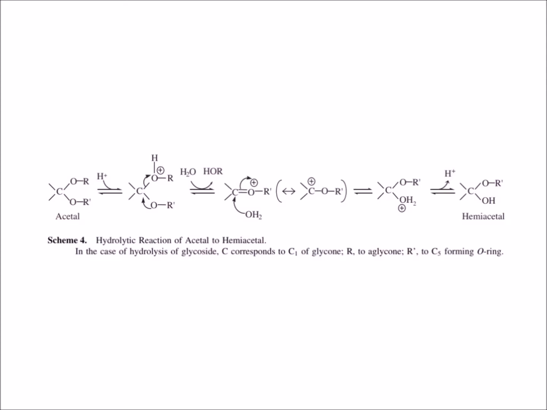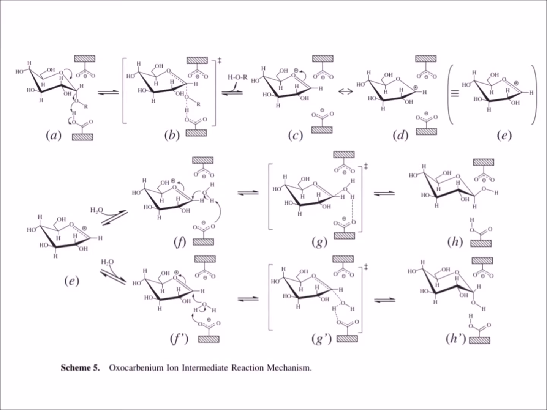In the reaction scheme, the most important point in the hydrolytic acetal reaction is the oxonium ion formed by an attack of an H+ ion on the oxygen of the carbon-1 oxygen bond. On the other hand, the oxocarbenium ion intermediate reaction mechanism is also generally accepted.